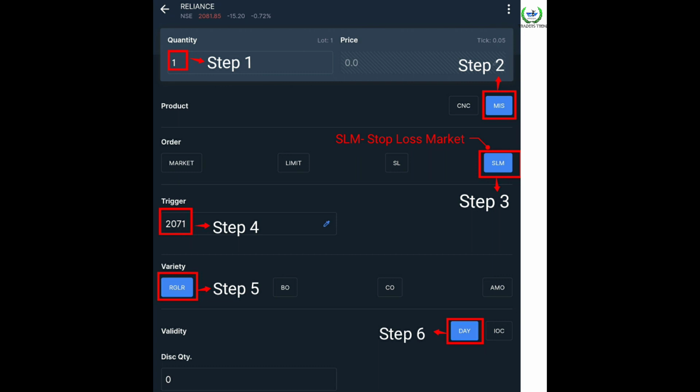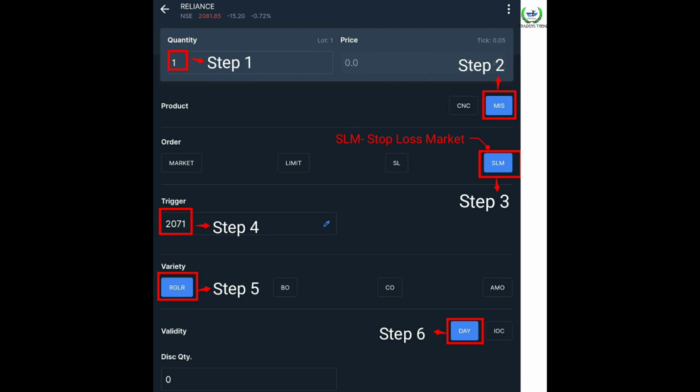Then your stop loss will be hit if the stock goes against your order. If you buy it and the stock price reduces, it will be a loss for you. So the loss will stop at that point. It will reduce the risk for your capital. So keep it in mind, guys.